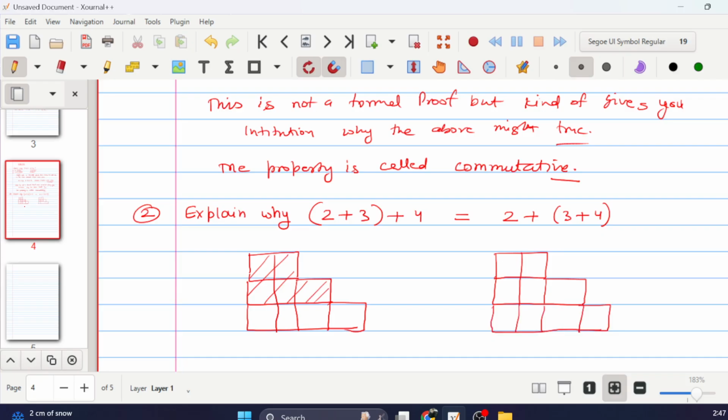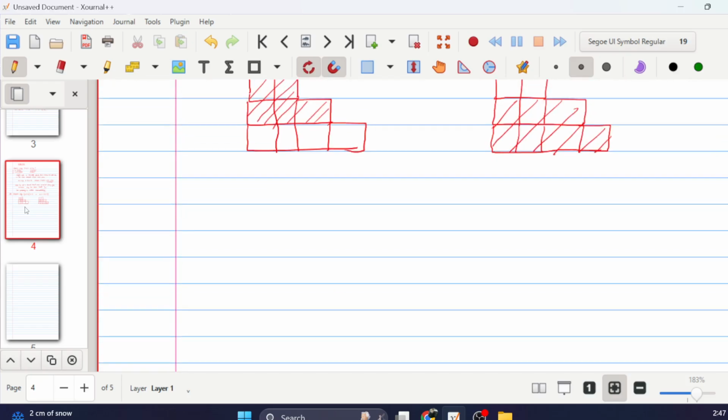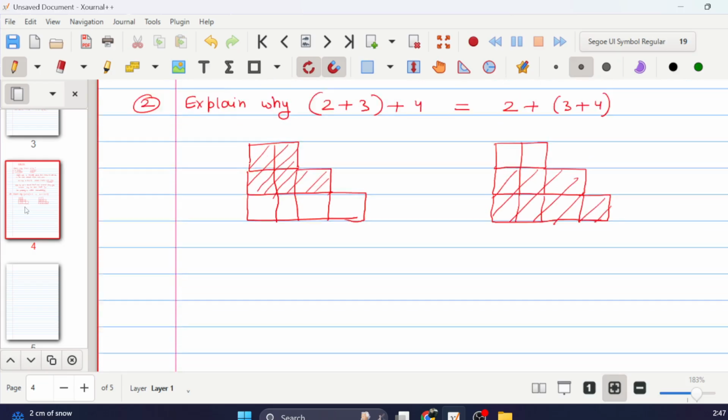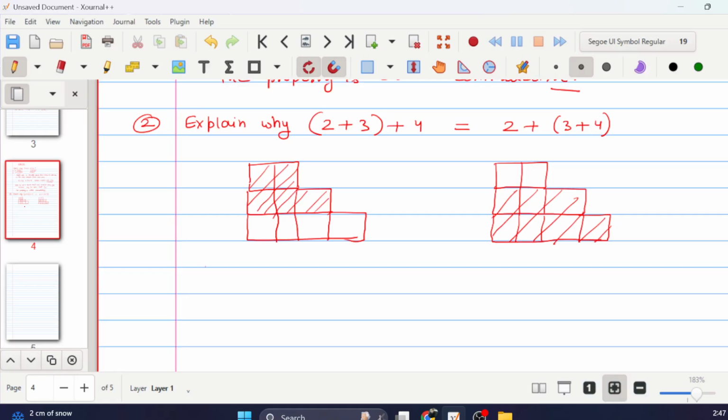Right. Okay. And the shaded part will be different this time. The shaded part is more. Now what we are doing is that, as we said, if we have 2 numbers, we know we can add them, right? But if we have 3 numbers, then we need to first define which numbers we add first, the bracket. The question said that 2 plus 3 has to be done first, so we shaded that part.